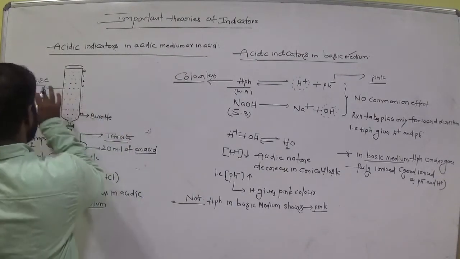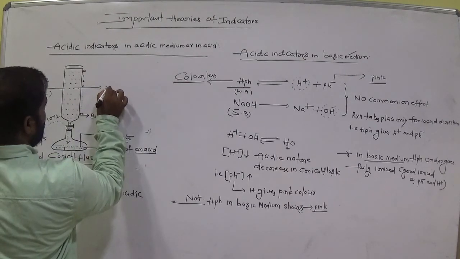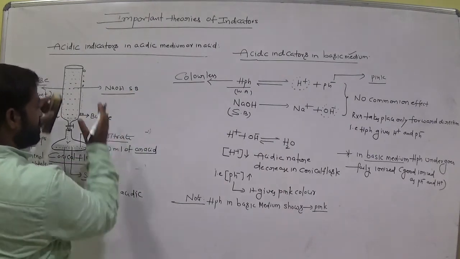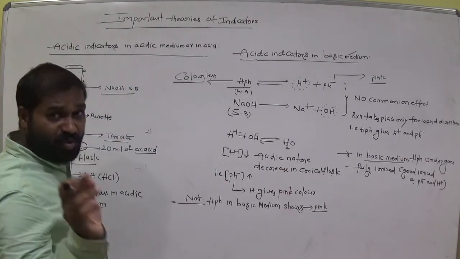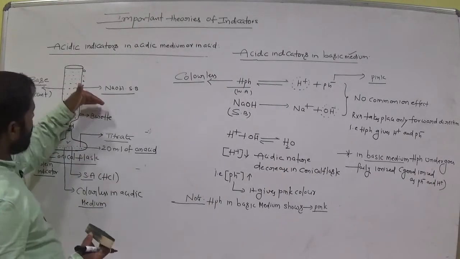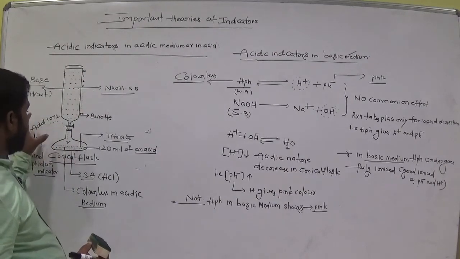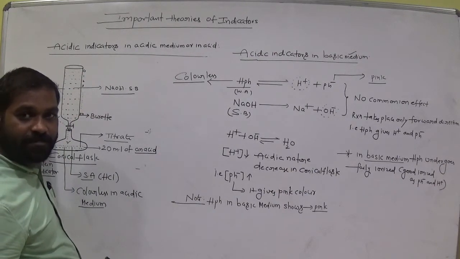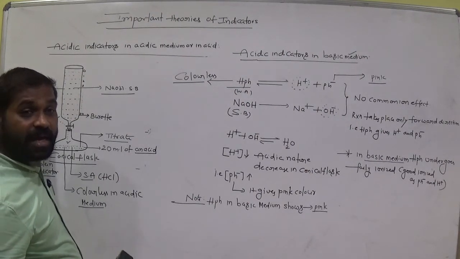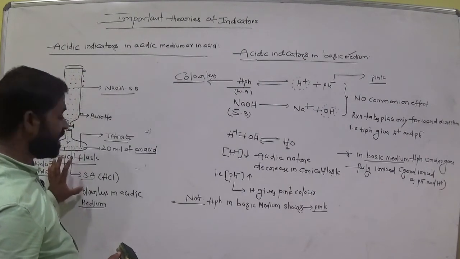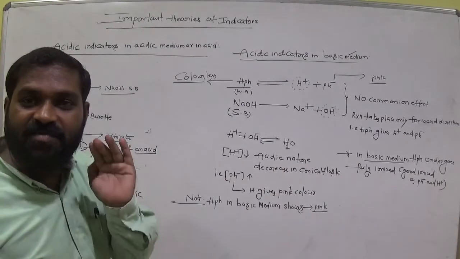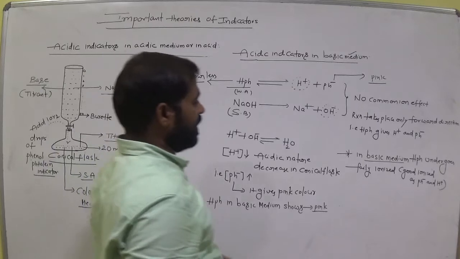So now suppose it is a strong base, NaOH. In the case of a strong base and a weak acid, which indicator do we prefer to identify the end point, where we get pink color at the end point? Which indicator do we prefer? Phenolphthalein indicator, which is a weak acid indicator. Okay. So now write it.